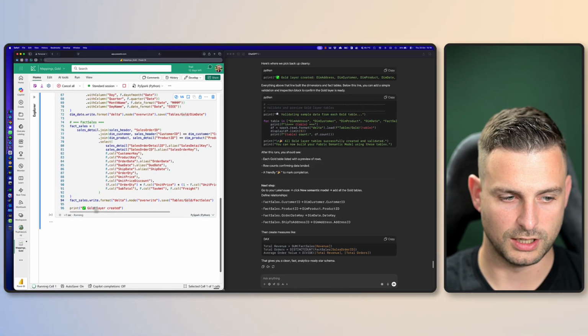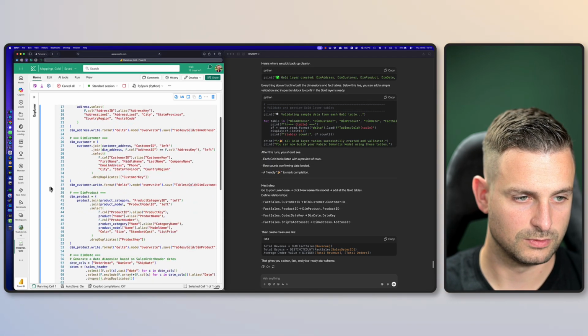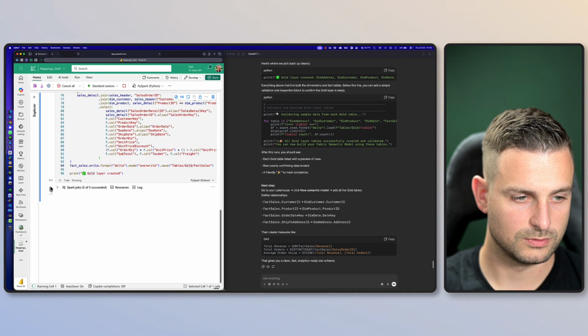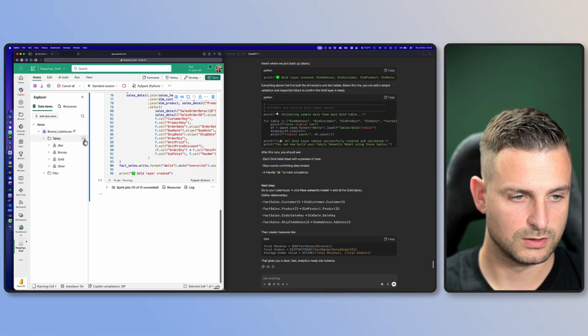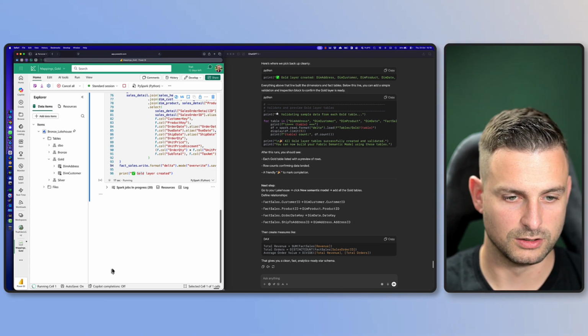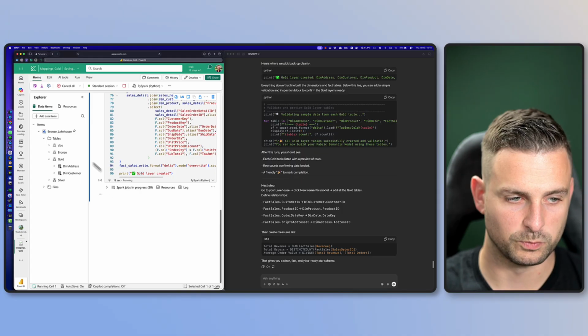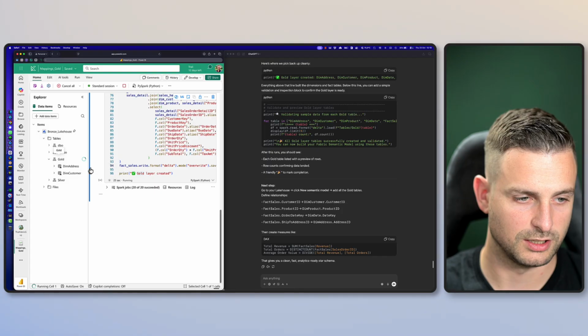So run all, and now let's see what it is about to do. Refresh. And already tables have been created in the gold layer. I should be a bit more patient, but when we refresh here, tables are already being created. Products is now there as well.